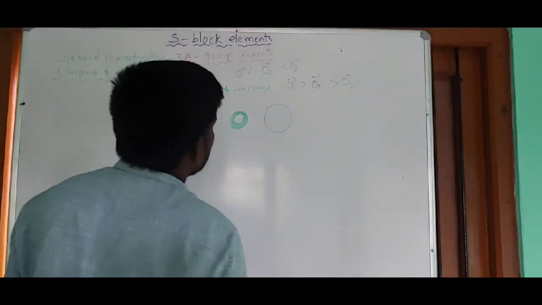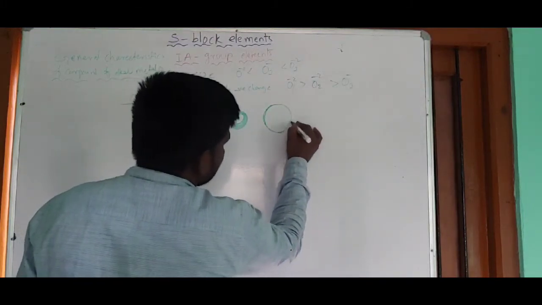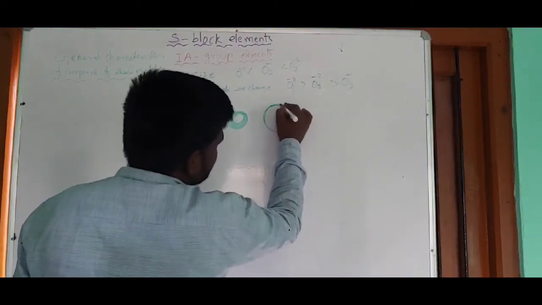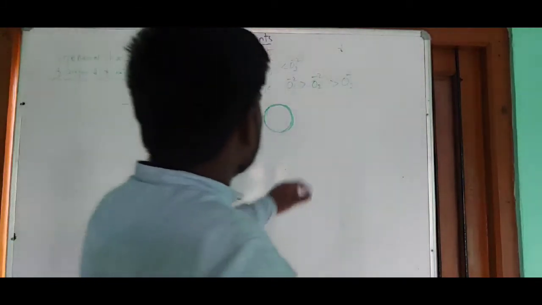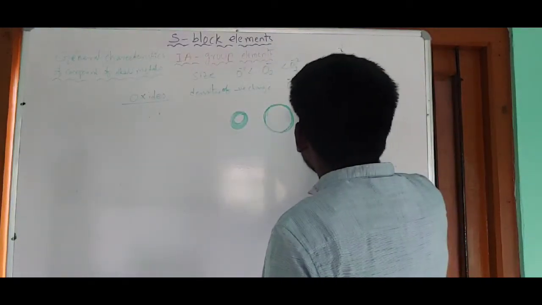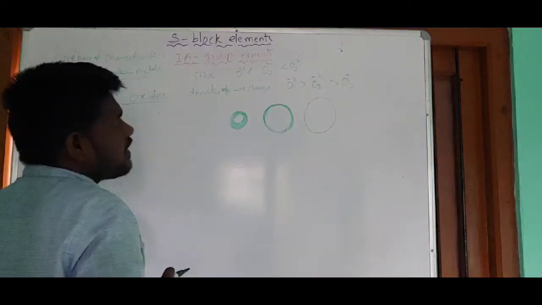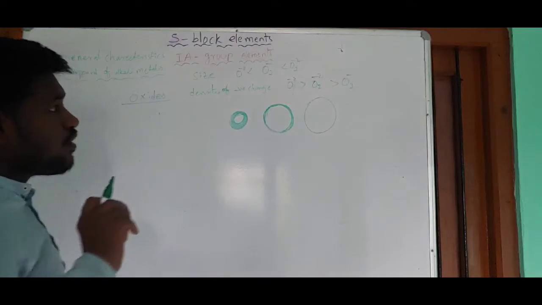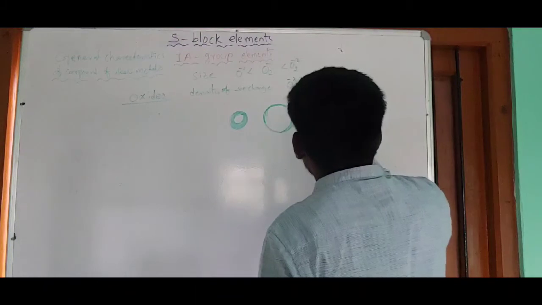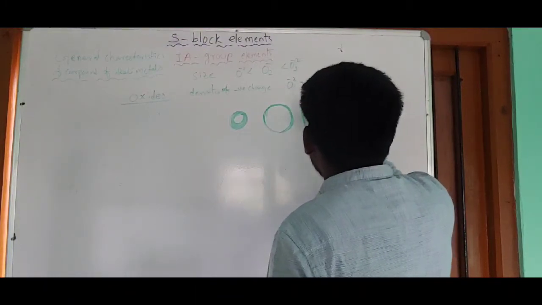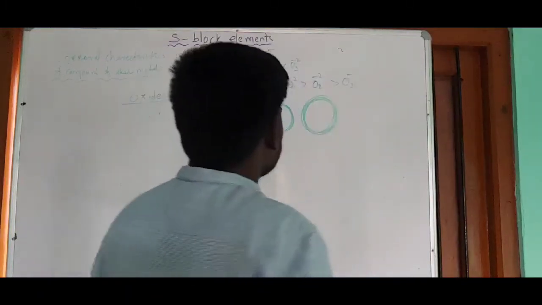And the next one, what about the density of the negative charge? This one contains a poor field of negative charge. The density of the negative charge is very low upon the superoxide. And the next one, peroxide. Peroxide contains more size than superoxide. And this peroxide contains more density of the negative charge compared with the superoxide. So here charge density is high. The negative charge density is high upon the peroxide compared with the superoxide.